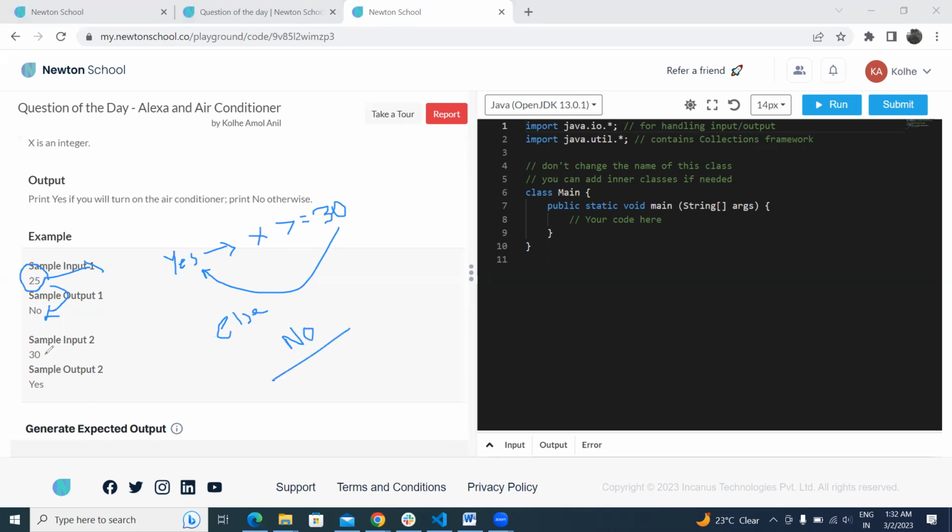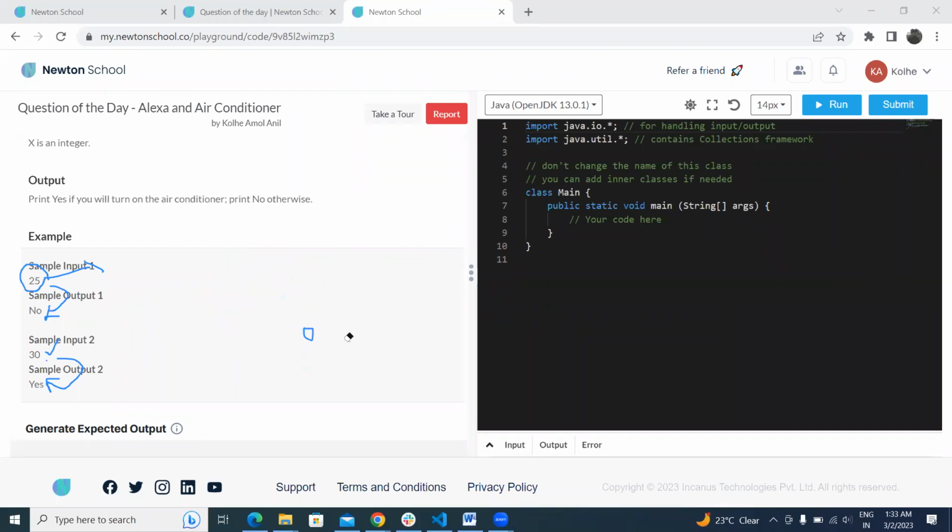For example, in this sample input you can see that X, which is the temperature of the room, is 30. So in this case we can turn on the air conditioner, so we have to print yes. So this is the problem statement which we have been given.